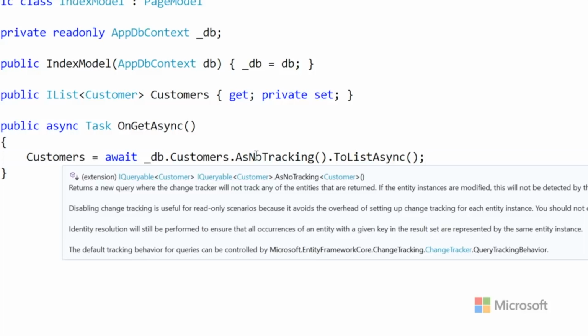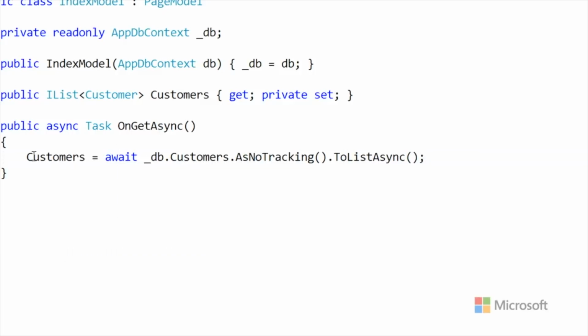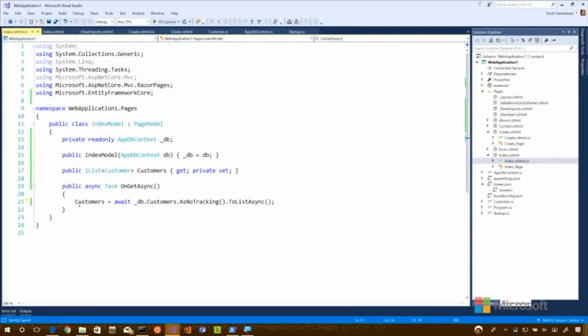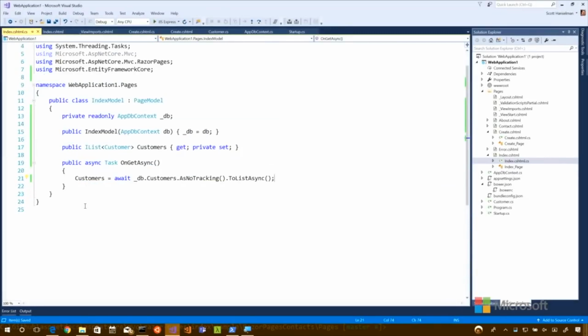If I had a list of customers and I wanted to watch all of them and change their names, that would give the database system, Entity Framework, which we're going to learn about later, all the information it needs about how to only change the bits that change. But we're just getting a list. So we're going to say, don't track these, just give me a list. So customers, no tracking, give me a list. That's cool, and I think we'll leave that like that for now. We'll go back over to index.